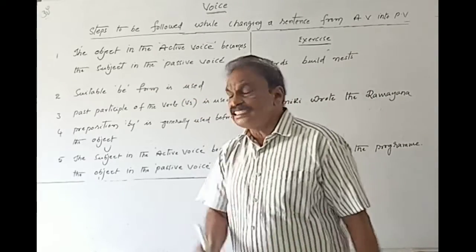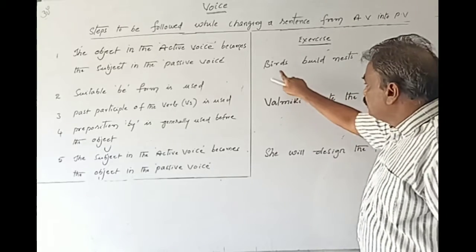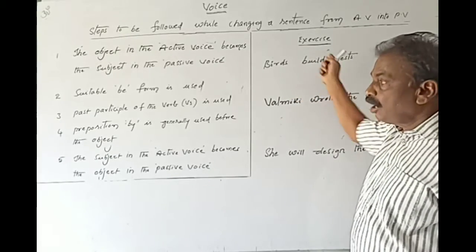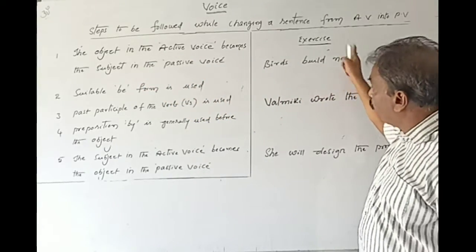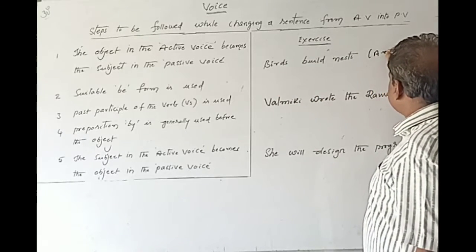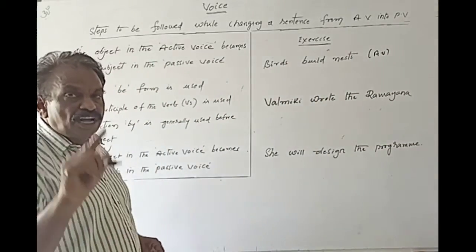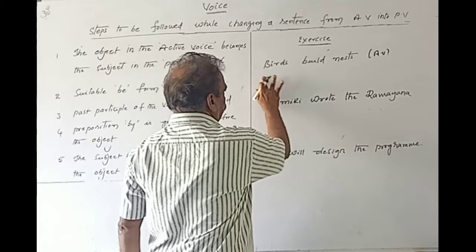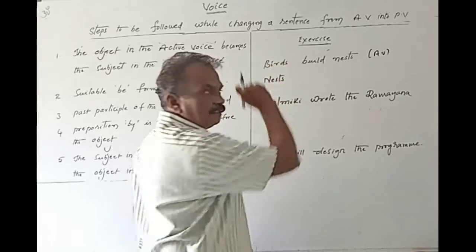The object. Let us study here: birds build nests. This is the subject, this is the verb and this is the object. According to the rule, the object becomes the subject in the passive voice. For example, this is in active voice. If you want to change the same into passive voice, the first step that we have to follow here is that nests. N-E-S-T-S. Okay.